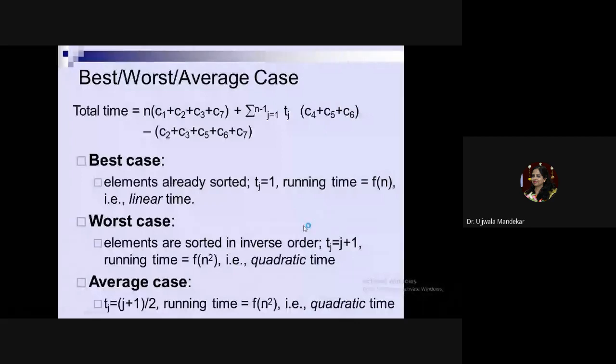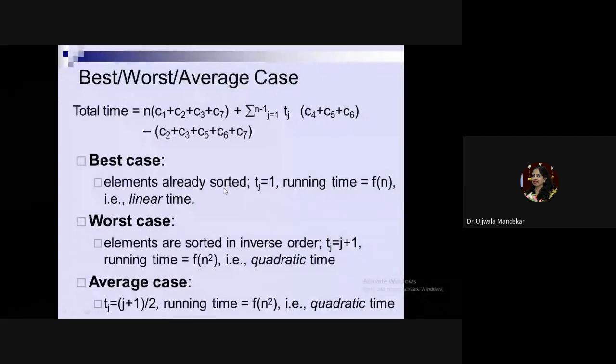The second condition is the worst condition. Now what happens in case of the worst condition? Worst condition means that for every element you have to perform the operation. Every element is unsorted, and for every element you have to perform the operation. In that case, tj will be executed n minus 1 times. So what happens to the complexity of the algorithm?